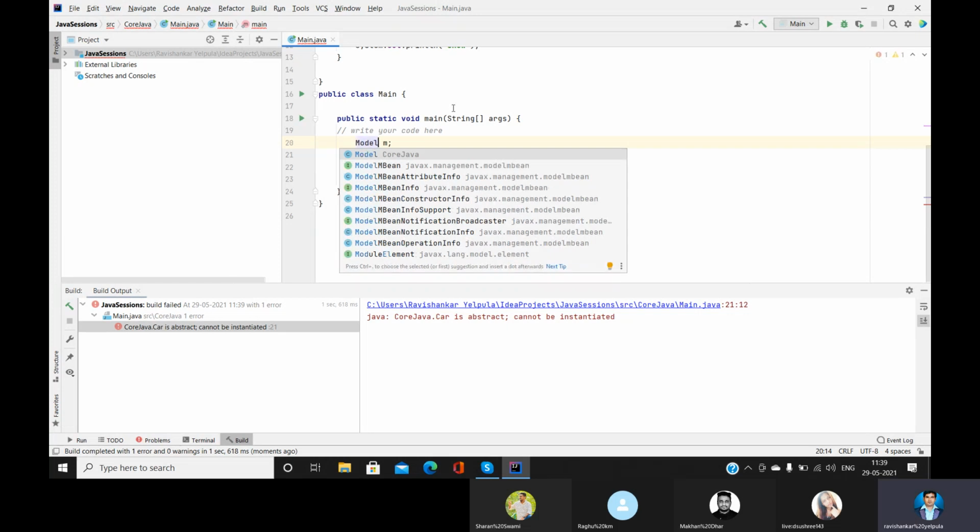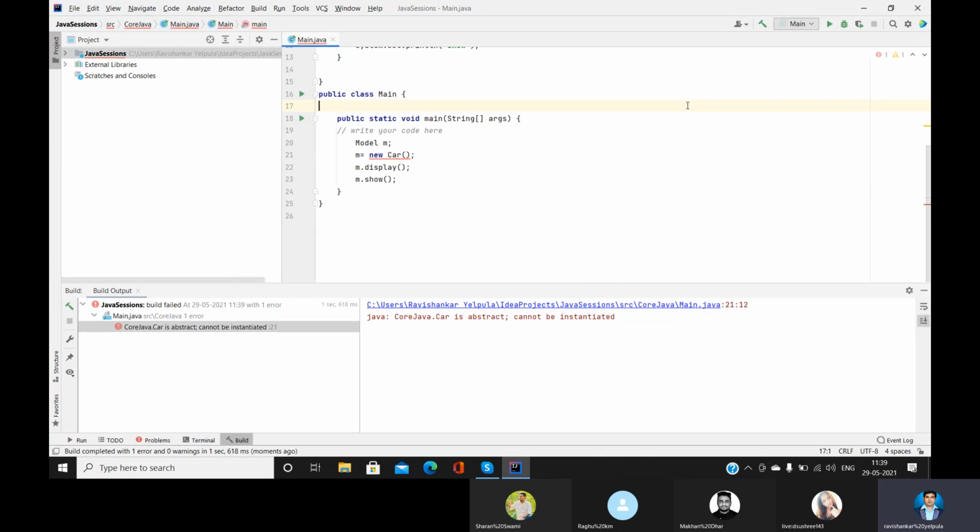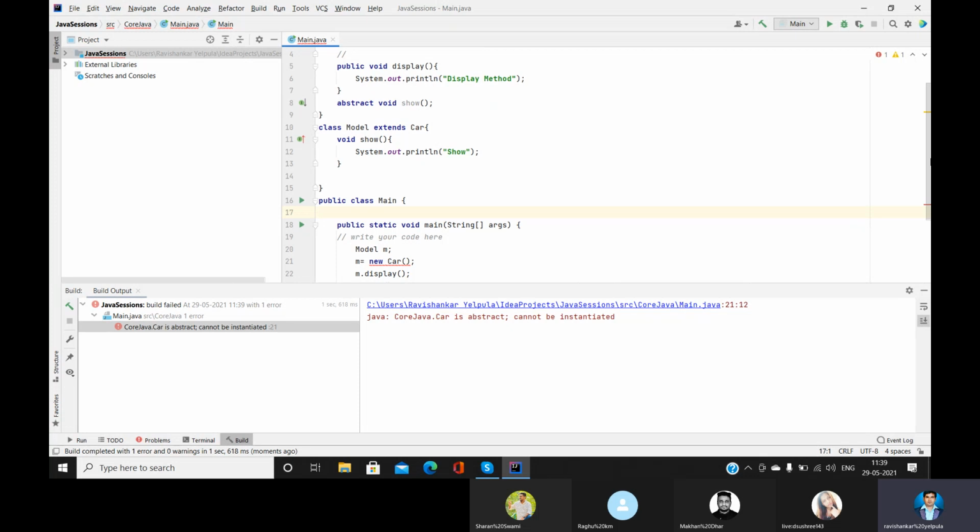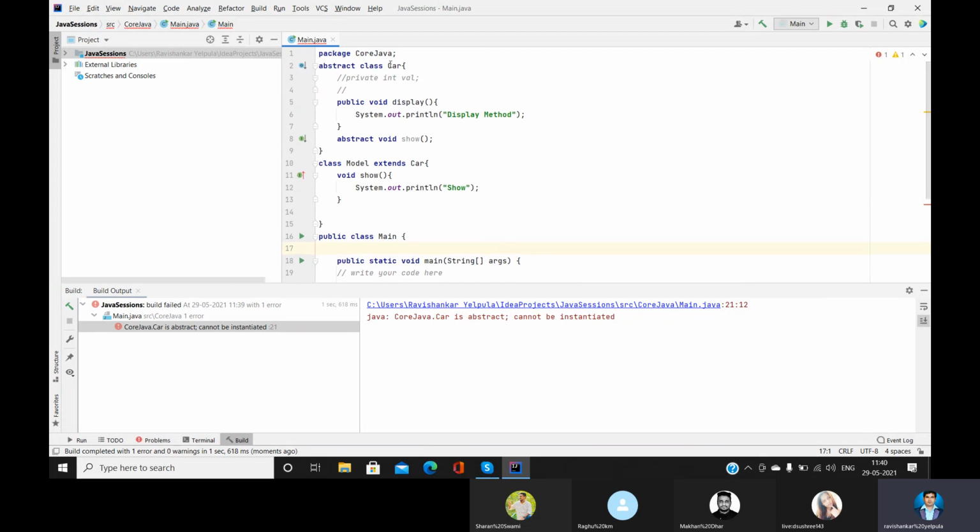Yes, from here also I think this is something to learn. So even mistakes will make us learn something. So what did you understand from here? What is he saying? That car is abstract, cannot be instantiated. So what is the meaning of abstract? Abstract classes are those classes for which we cannot create the object.